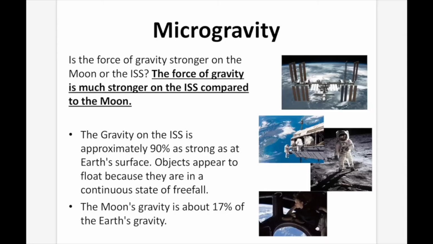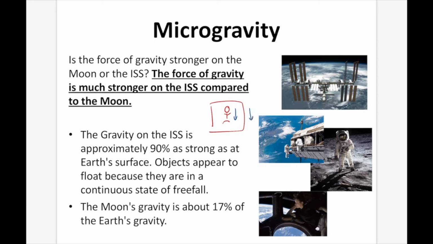So is the force of gravity stronger on the moon or the ISS? The force of gravity is much stronger on the ISS compared to the moon. The gravity on the ISS is approximately 90% as strong as on Earth's surface. Objects appear to float because they're in a constant state of free fall. On the previous slide we talked about how if you are in a circular orbit around an object, you're continually falling towards that object. Well, you are falling towards Earth, and so is the International Space Station.